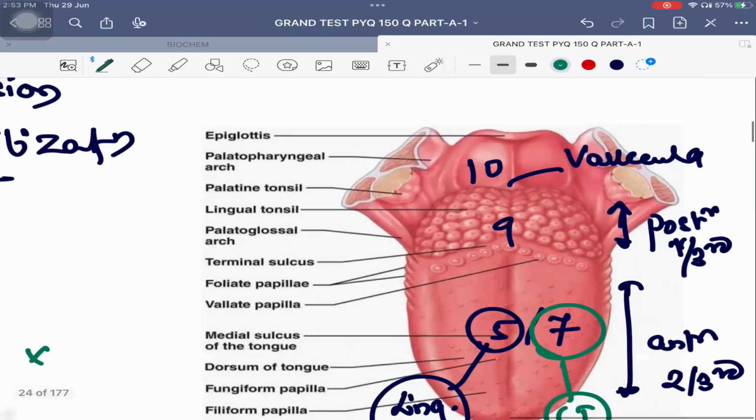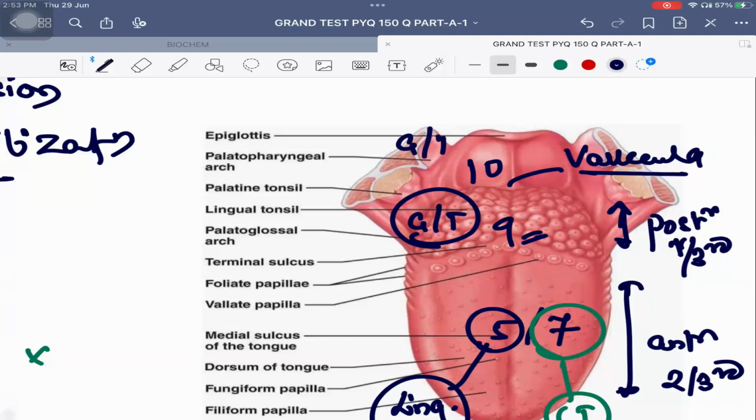Then posterior 1/3 of the tongue usually, general as well as taste sensation both are carried by glossopharyngeal nerve, that is your ninth cranial nerve. And from posterior most part of tongue, that is vallecula, both general as well as taste sensation are carried by vagus nerve, that is your 10th cranial nerve.